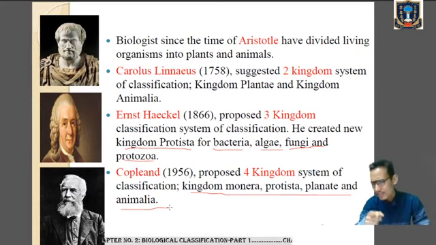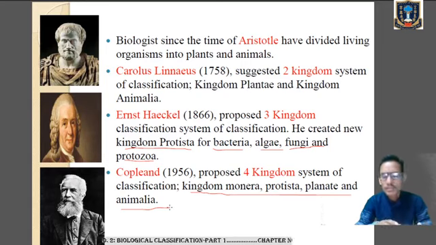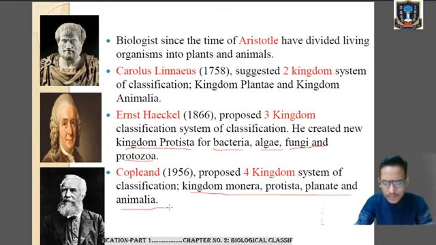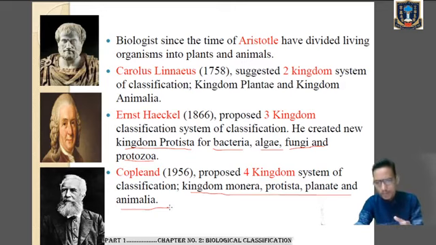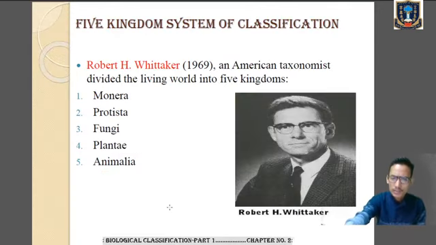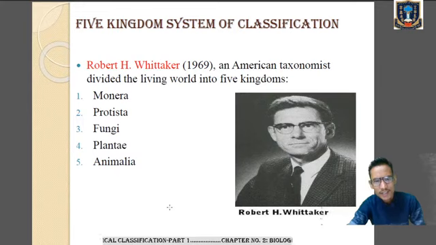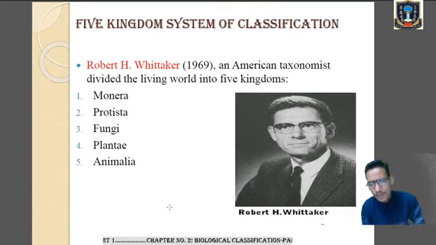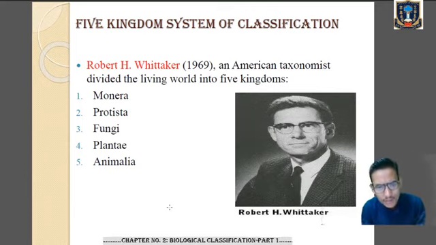I hope you have done the five kingdom system of classification in class 9 also. Right, so in our syllabus we have to go with the five kingdom system of classification, which is the most accepted one among the 2, 3, 4, and 6 kingdom systems of classification. So who was the one who proposed the five kingdom system of classification? It was R.H. Whittaker, Robert H. Whittaker. Can you remember the name? Robert H. Whittaker, an American taxonomist, proposed the five kingdom system of classification.